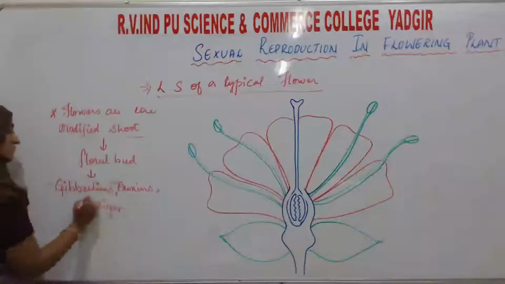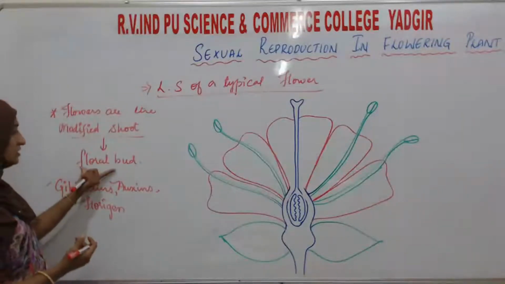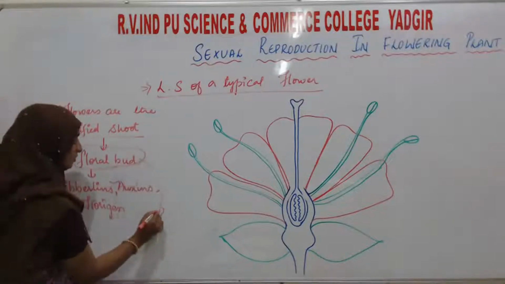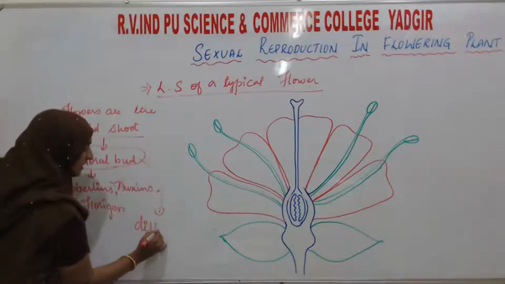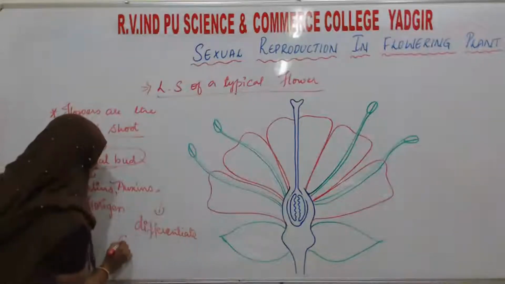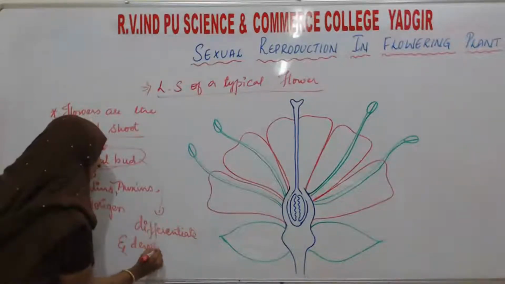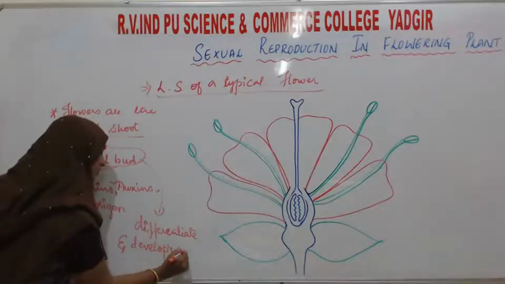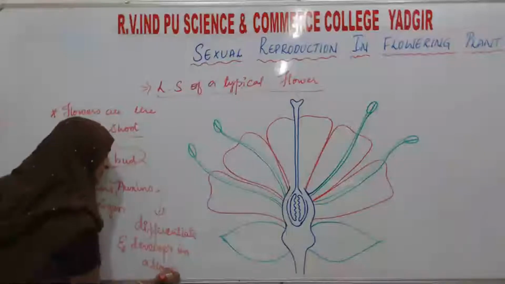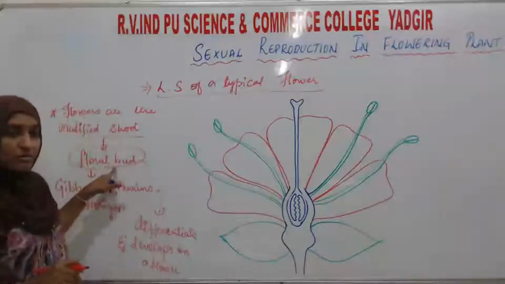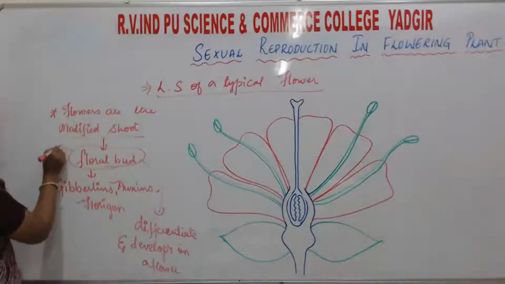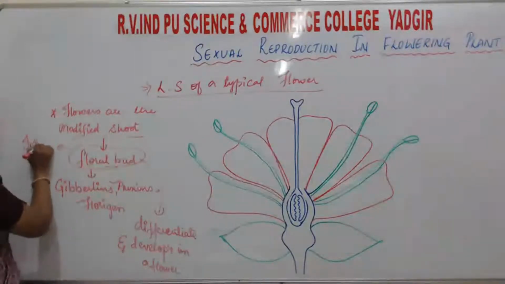These three hormones will differentiate this floral bud and develop it into a flower. On development by the action of these hormones, it is going to form an inflorescence.